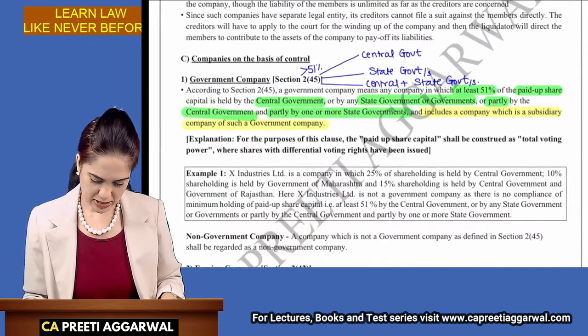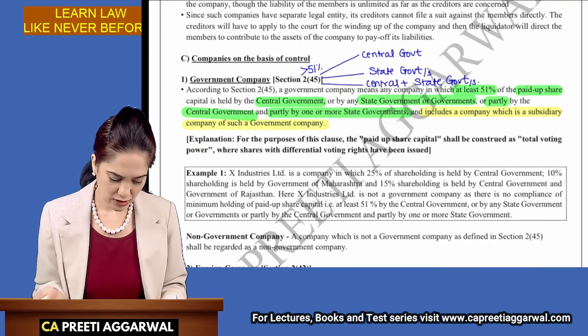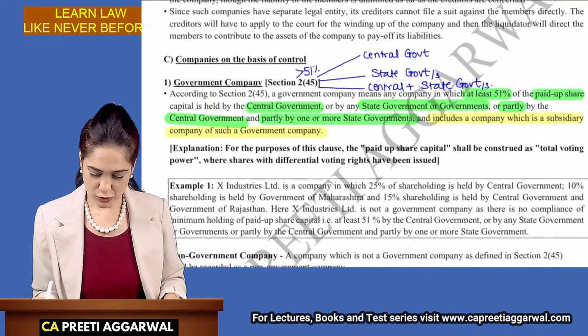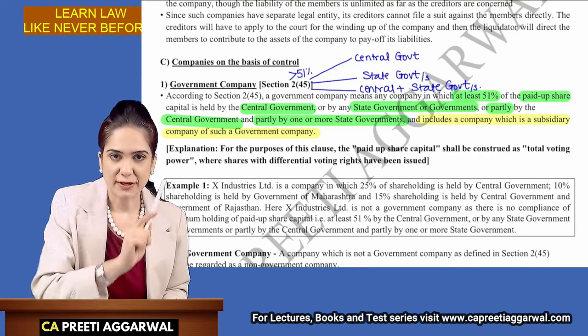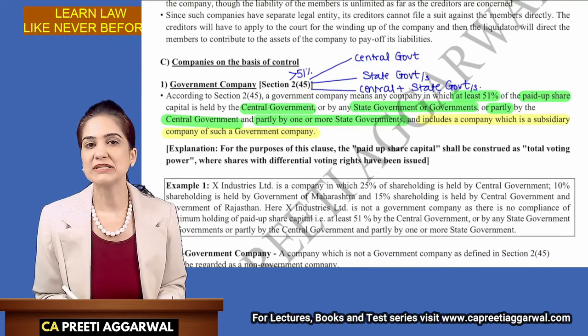Next and the last part for today's session is classification on the basis of control. Let us discuss government company. Now, this is also a concept which is important for exam along with the section number. Section 2, clause 45. Now, what is a government company?